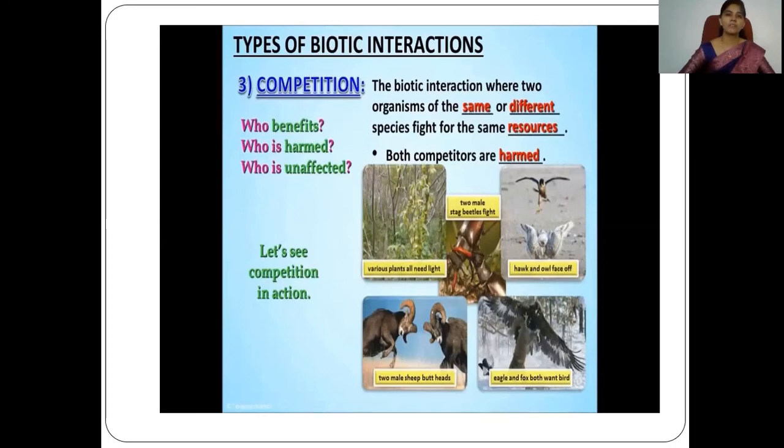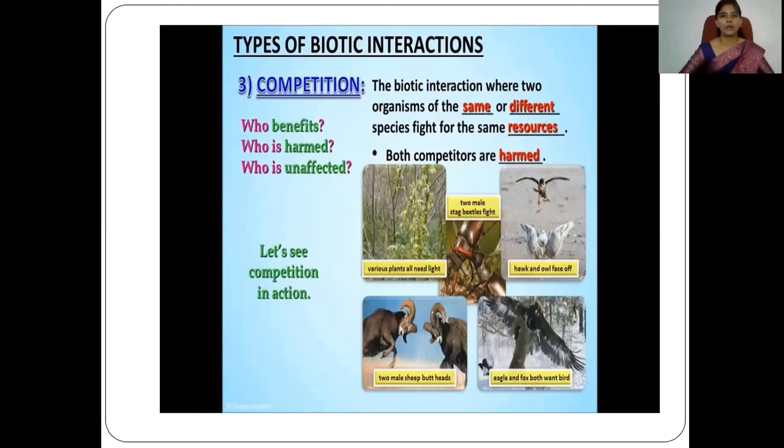Intraspecific competition and interspecific competition, these two types of competition occur in nature. It is the law of natural selection, which we can study in Darwin's theory: survival of the fittest. This is the theory proposed by Darwin, and nature will select only those organisms that are fit for that particular environment. So competitions always occur, and nature will select only the organism that wins that competition to continue